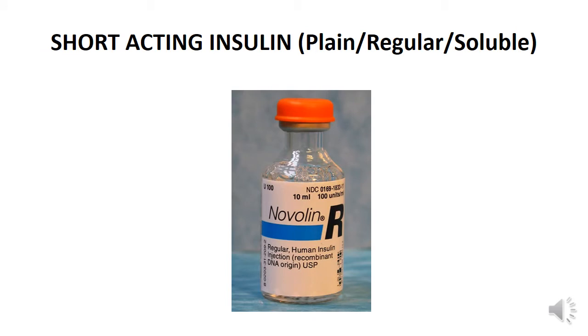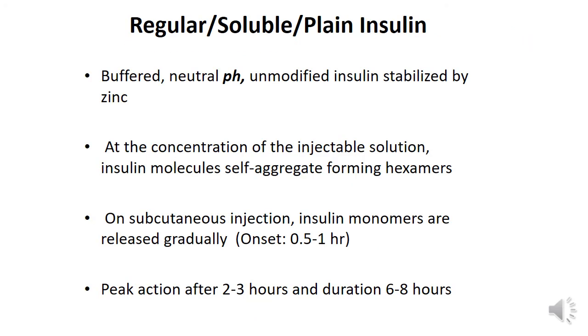Now let us look into these preparations in detail. We'll start off with short-acting insulin. It is also called plain, regular or soluble insulin. Regular insulin is a buffered neutral pH unmodified insulin stabilized by a small amount of zinc.